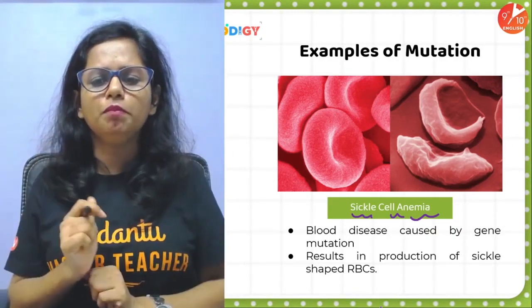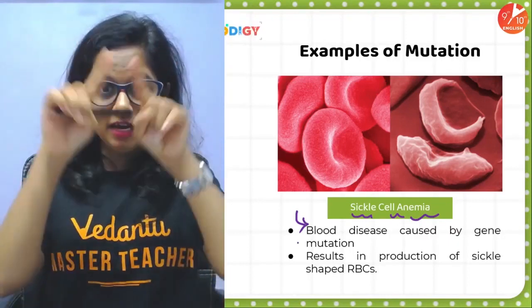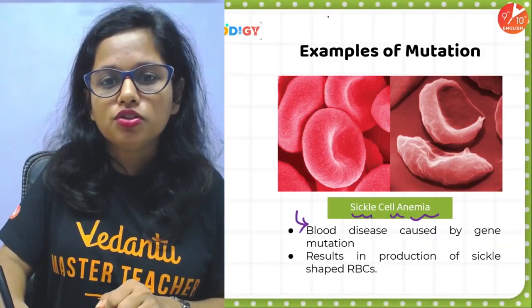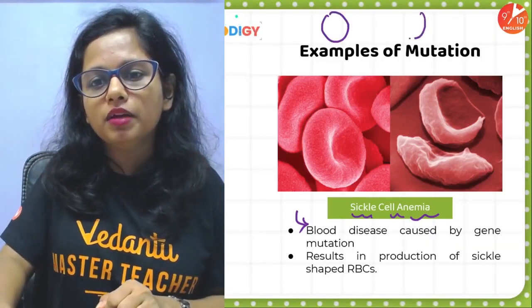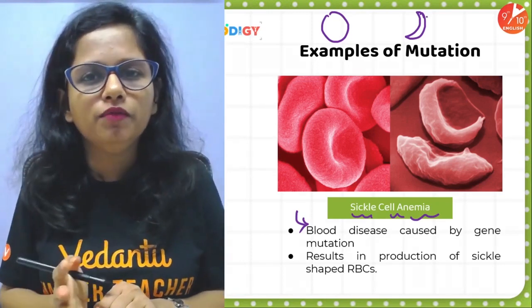Okay, now people, it is a kind of blood disease. Normally our blood cells are red, circular biconcave, as I said. So instead of becoming circular biconcave, they become this shape, just like a sickle. Now, what is the problem with this?